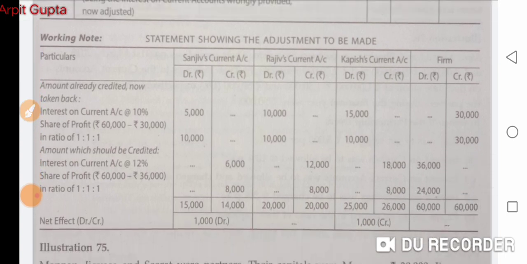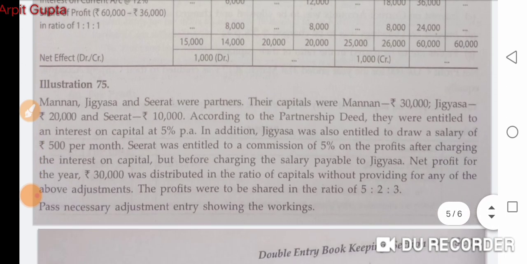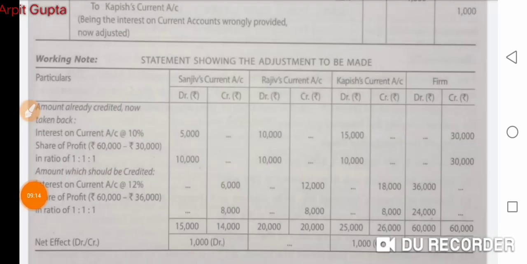You can rewind the video and see the calculation once again. Wherever you want to see any calculation, you can rewind it and note down in your copy, and then we can continue to the next illustration. So today we will do only till illustration number 74. The video for the remaining illustrations I will make and then I will share with you. So do these illustrations properly. I will share with you some questions also that you can do for your practice purpose, and do ask your doubts in the group. Thank you so much.